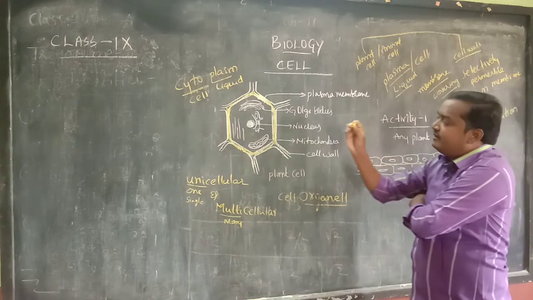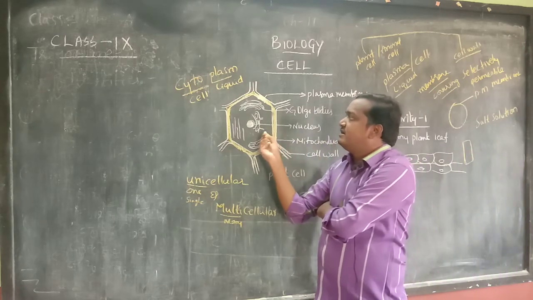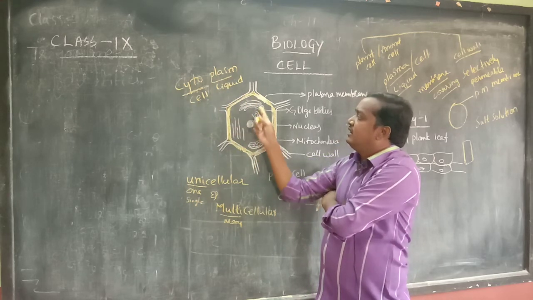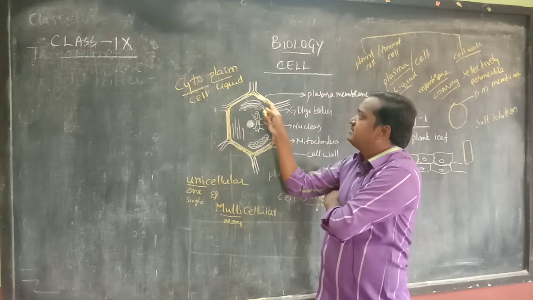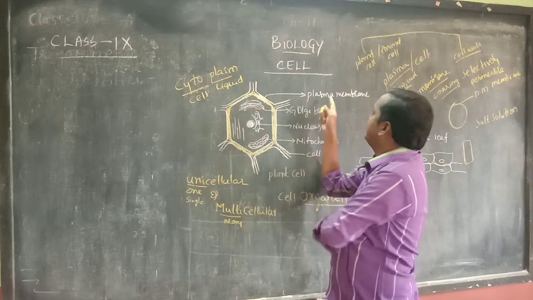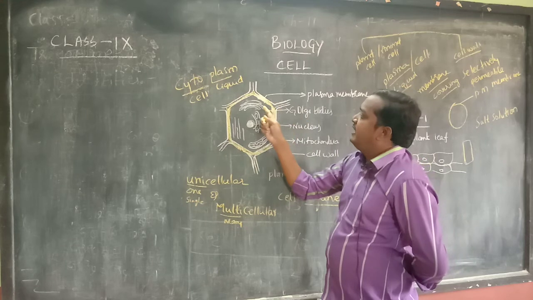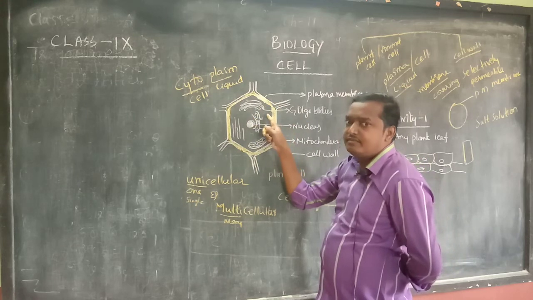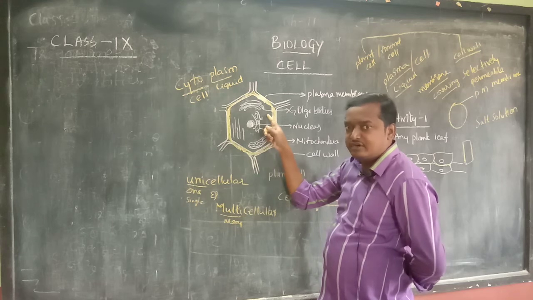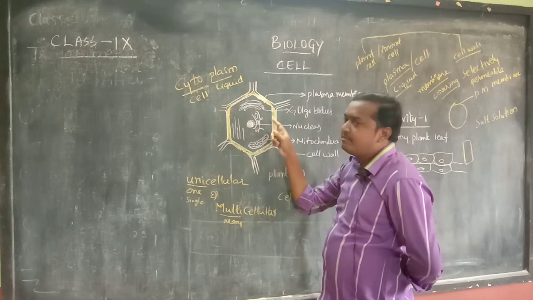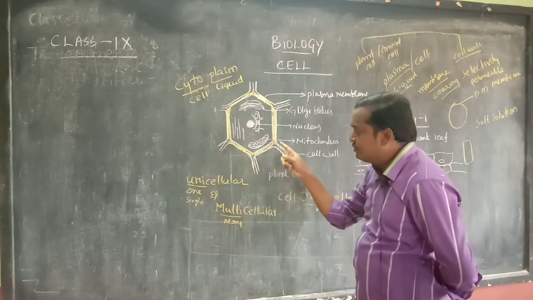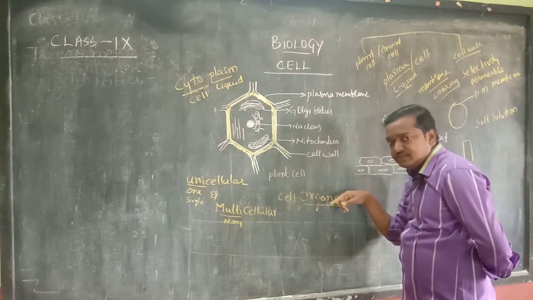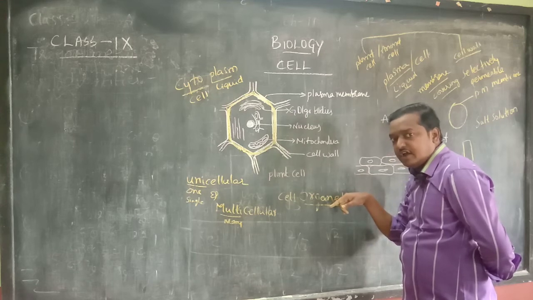In the cell, the cytoplasm is the liquid material which is there. Inside the plasma membrane, this is a covering, we call it a plasma membrane. And inside, this liquid material is there. This liquid material we call cytoplasm. In cytoplasm, some parts are there. Those are called what? Cell organelles. Some parts which are present in the cytoplasm are called cell organelles.